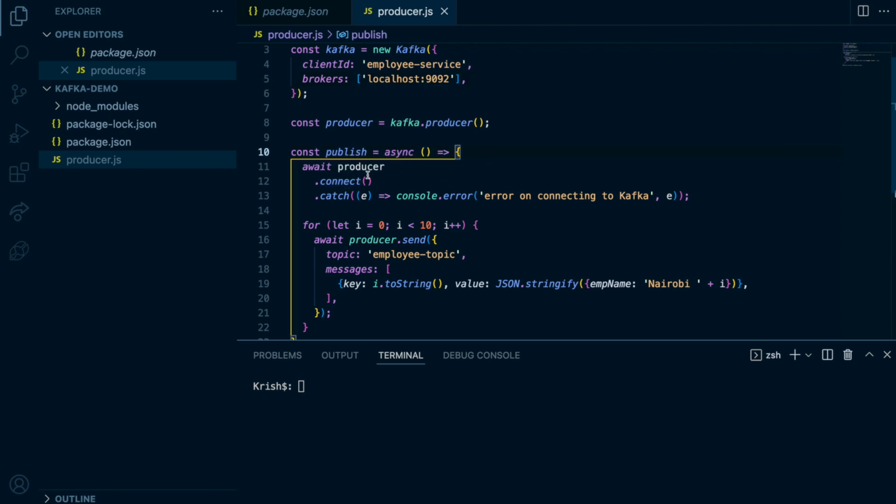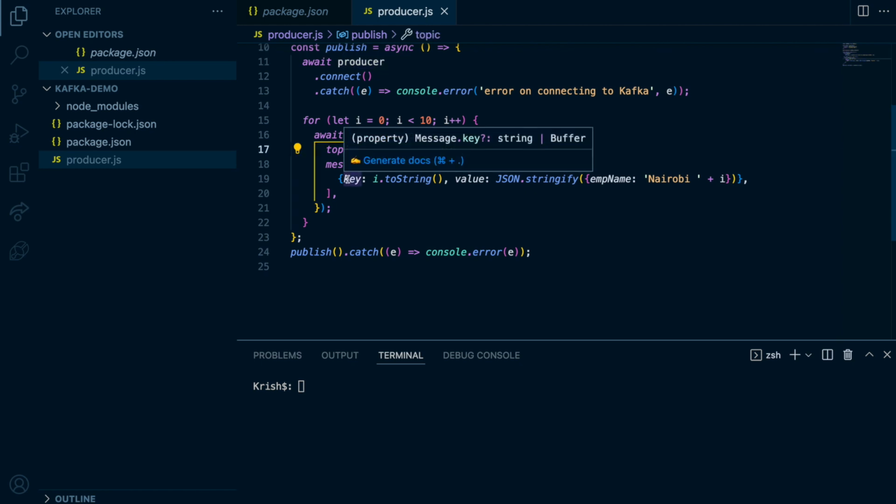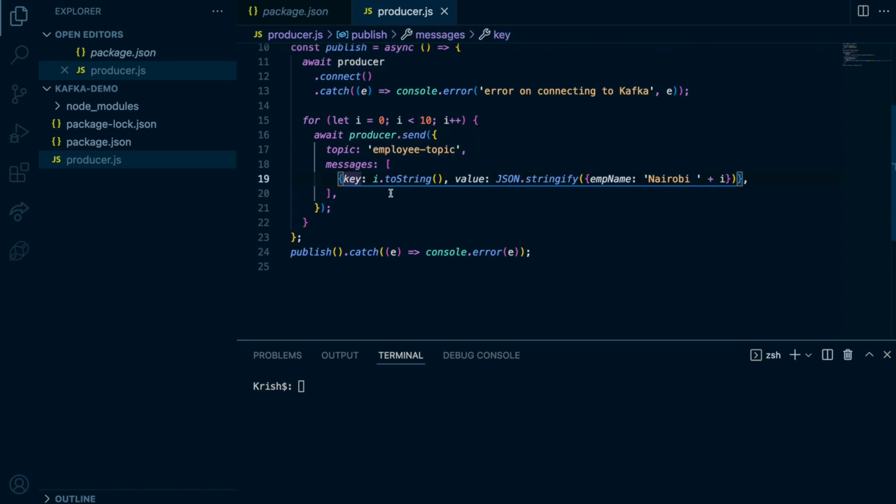In the publish method, I'm going to get the producer to connect, and if there's any error, I'm going to log it. Now I'm going to loop from 1 to 10 and use the employee topic, and then I'm going to use a key. This is very important. We are going to learn something about this. For now I'm going to set the key, and the value would be the employee name plus the number, because we are just going to see a simple message.